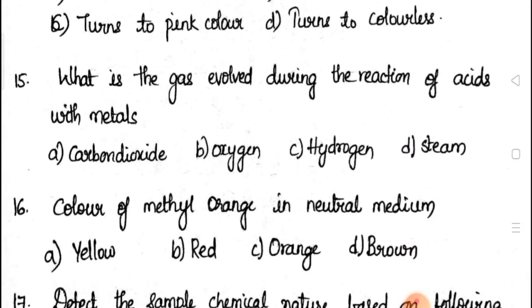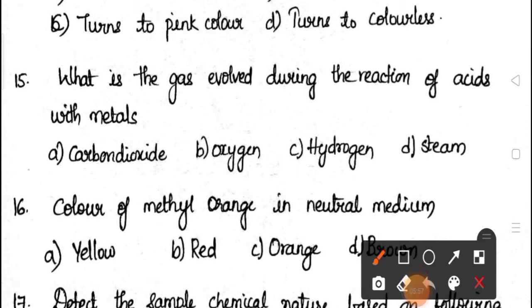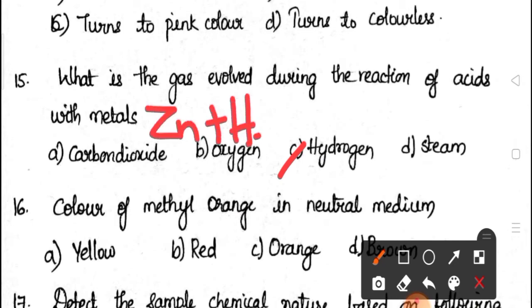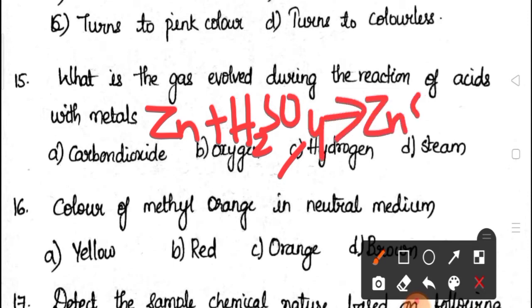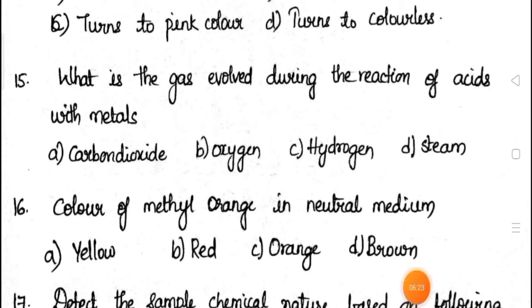Okay. 15th question. What is the gas evolved during the reaction of acids with metals? It is also given in types of changes, that is physical and chemical changes. We have seen this reaction. Evolution of gas, hydrogen gas will be liberated. For example, if you take any metal like zinc and react it with any acid like H2SO4, the resultant products are ZnSO4, which is a salt, along with hydrogen gas. So the answer for this question is hydrogen.